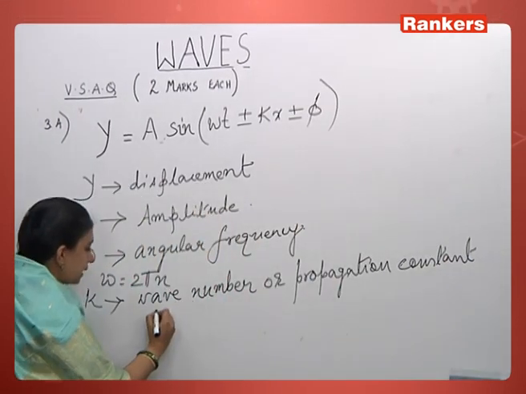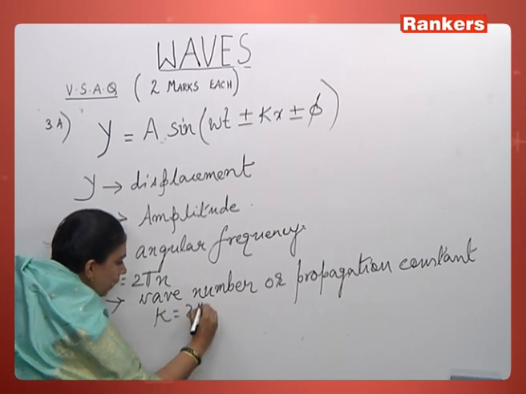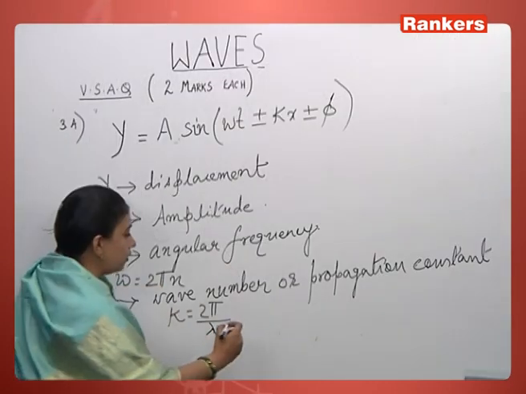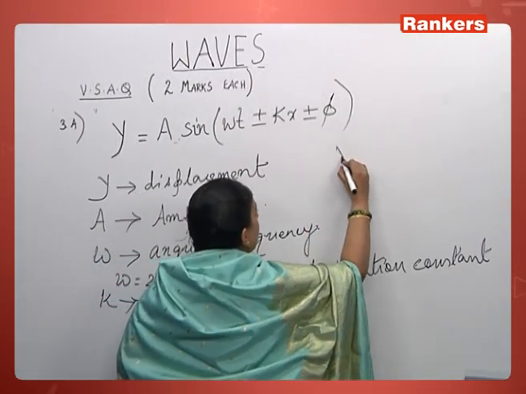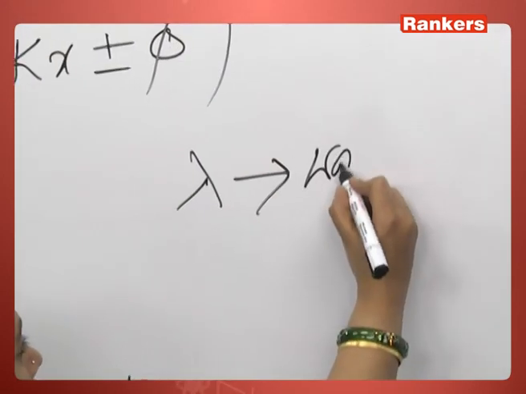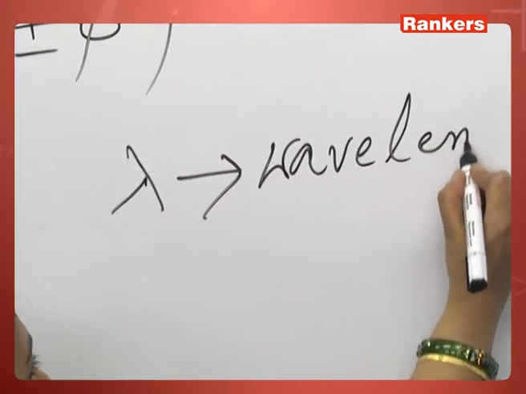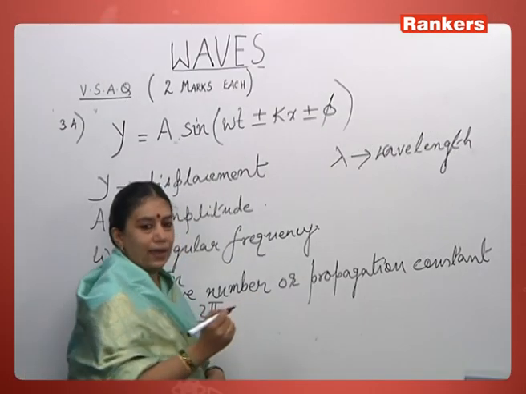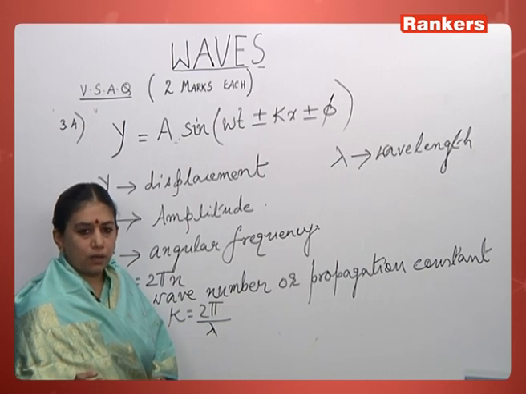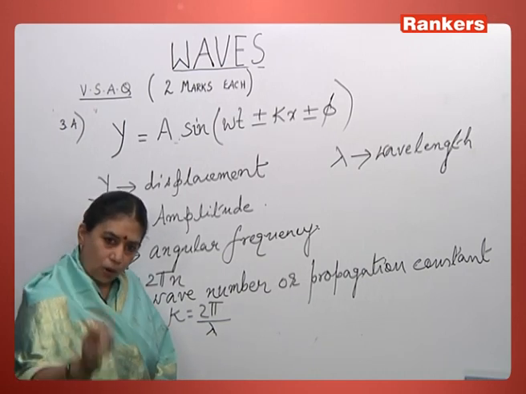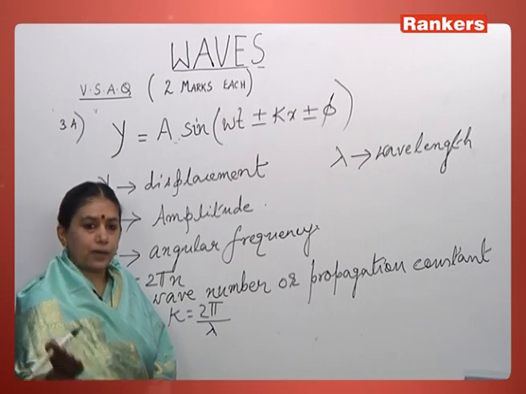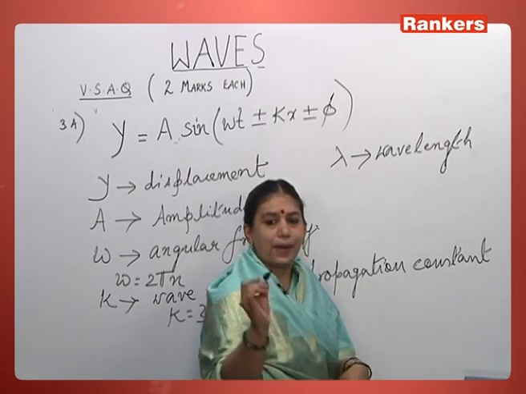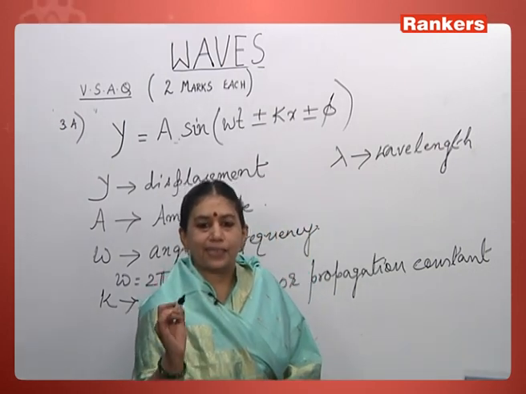K is given by 2 pi by lambda, where lambda is called the wavelength of the wave. Now, what is wavelength? The distance travelled by a wave during one vibration, or one oscillation, or in rotatory motion during one rotation. Whatever we say, the wavelength is the distance travelled by a wave during the time period capital T.